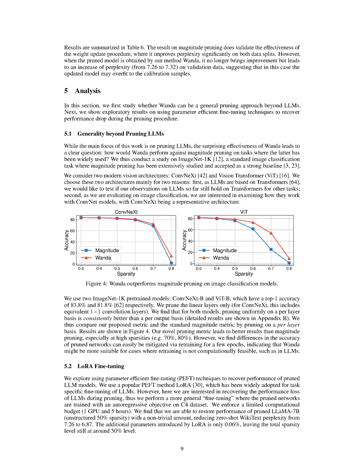Firstly, since LLMs are based on transformers, we want to check if our findings on LLMs still hold for transformers applied to other tasks. And secondly, given that our evaluation is centered on image classification, we are curious to see how these techniques perform with ConvNet models, with ConvNeXt serving as a representative example. We work with 2 pre-trained ImageNet-1K models, ConvNeXt-B and ViT-B, boasting top 1 accuracies of 83.8% and 81.8% respectively.